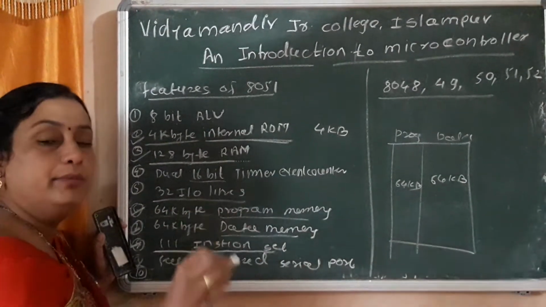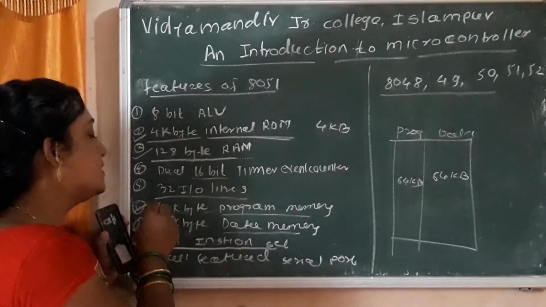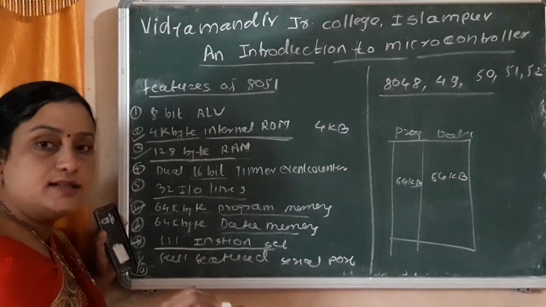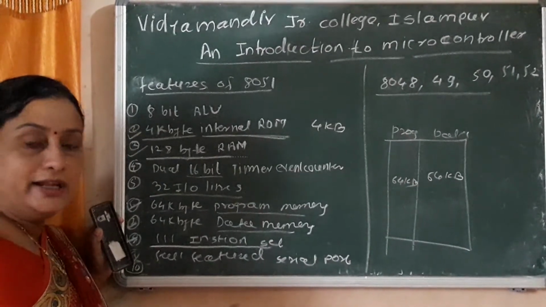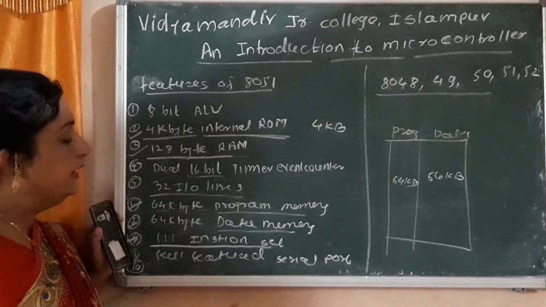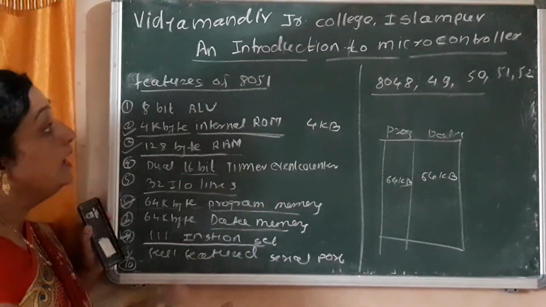Dash is the program memory in 8051, the answer is 64 kilobyte. Dash is the data memory allocated to the 8051 microcontroller, also 64 kilobyte.